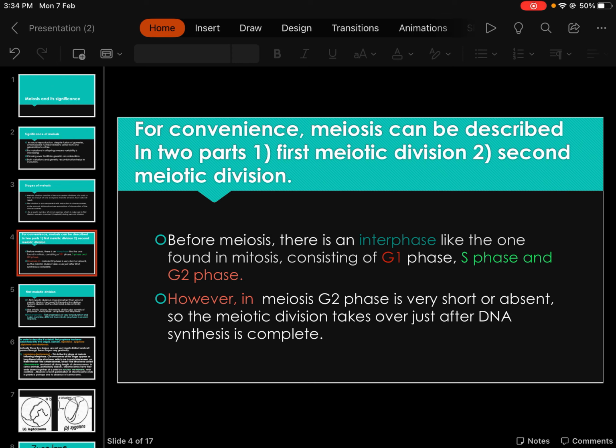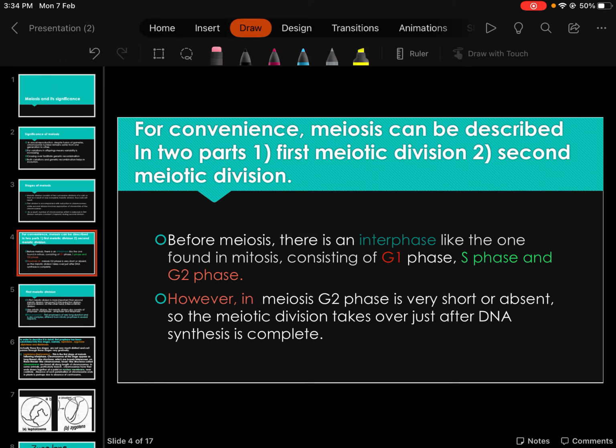G1 phase is the preparatory phase, and here the cell is going to physically increase in size and form proteins and molecules needed for cell division. In S phase, inside one chromosome, from one strand of DNA there is going to be formation of another strand of DNA. It means that in G1 phase, the cell will have one chromosome, and inside one chromosome one strand of DNA. So this is G1 phase.